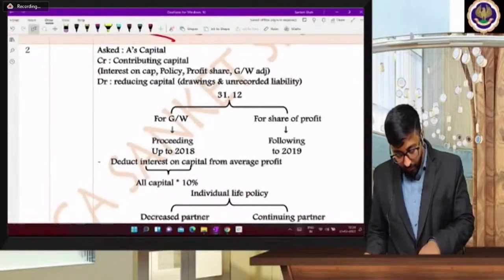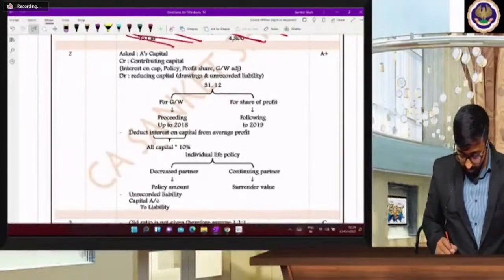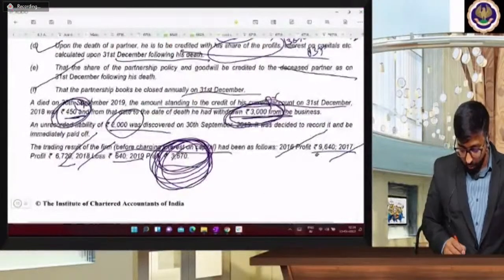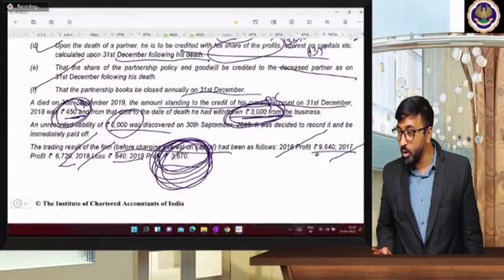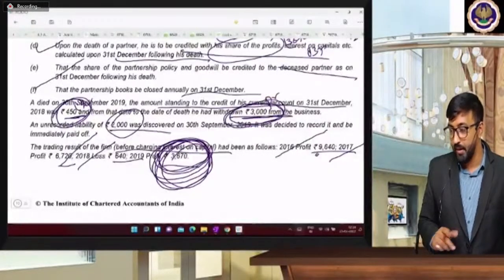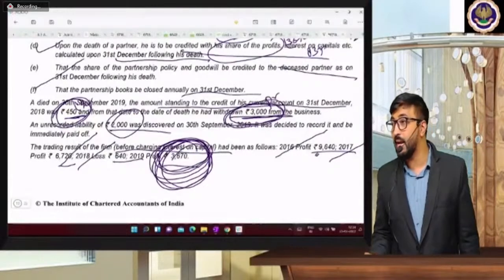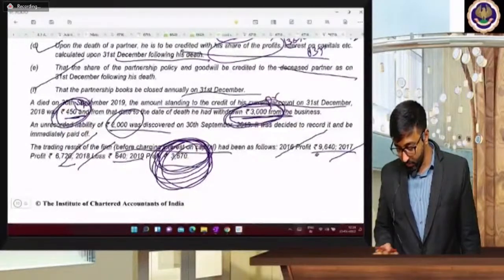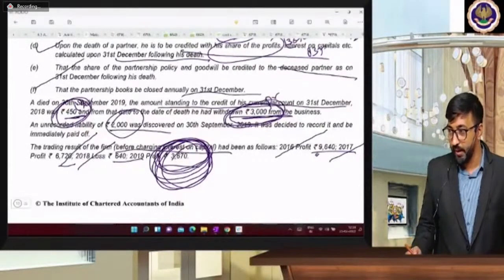How would you find the share of 835? 835 कैसे फाइंड आउट किया बेटा? ऐसा क्वेश्चन आया है. 835 देखो, लास्ट ईयर का प्रॉफिट कितना था? लास्ट ईयर 2019, 3670. Out of that what you are going to deduct? 2000. Very good. 2000 is interest on capital because these figures are before interest on capital. So you are getting answer 1670. It's a total profit, and out of that A का कितना था? 1/2. 835. A का his share 1/2.